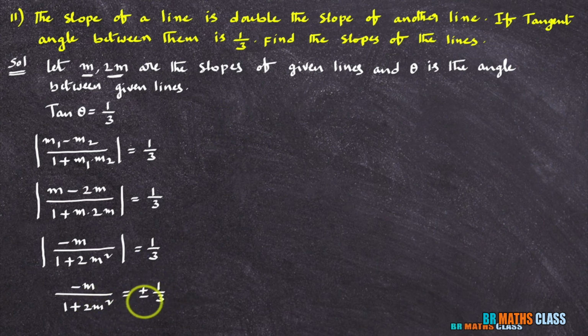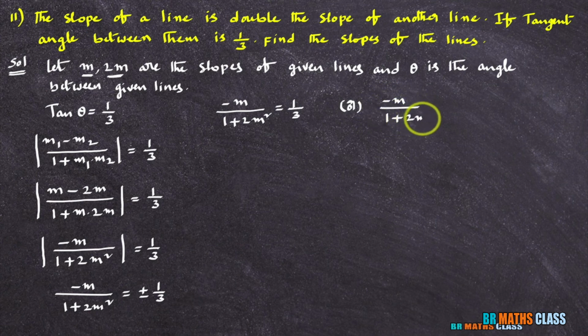Now I'll take plus 1 by 3 once and minus 1 by 3 once. Minus m divided by 1 plus 2m squared equals plus 1 by 3, or there is a chance that minus m divided by 1 plus 2m squared equals minus 1 by 3.